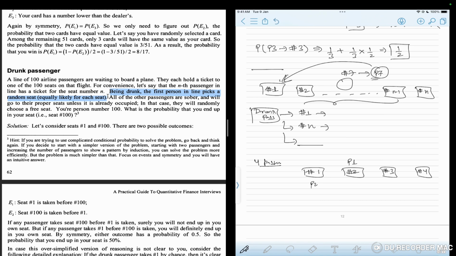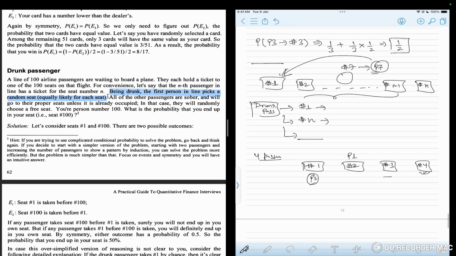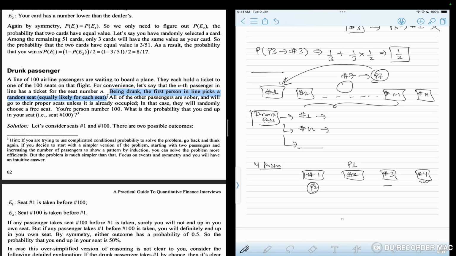How is that possible? After this passenger, whoever comes is going to find their own seat vacant and will sit on it. So my seat is guaranteed to remain vacant when I come. Therefore, if the new drunk passenger chooses the original drunk passenger's seat, then I am going to get my own seat. Now, what is the other scenario? The other scenario is when P7, the new drunk passenger, chooses a seat which is not seat number 1, the original drunk passenger's seat.